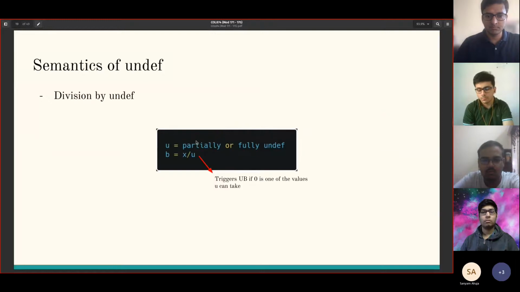For division by undef, if u is partially or fully undef, then x divided by u is going to be UB, provided that undef has 0 as one of its possible values, because division by 0 is UB.